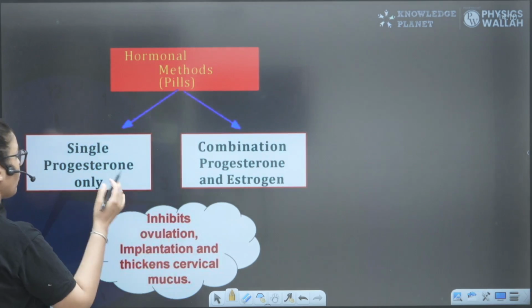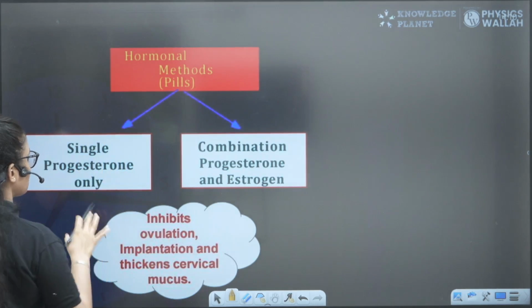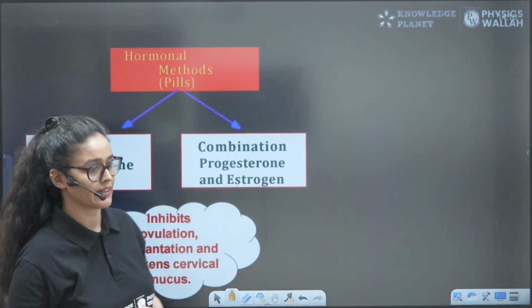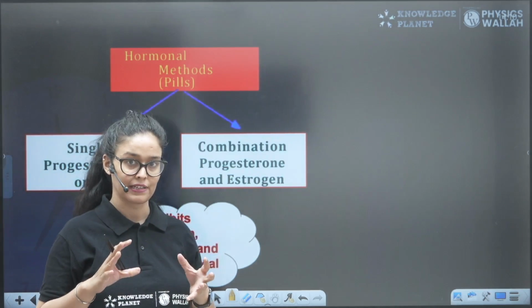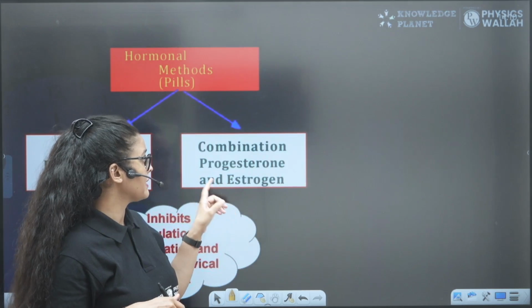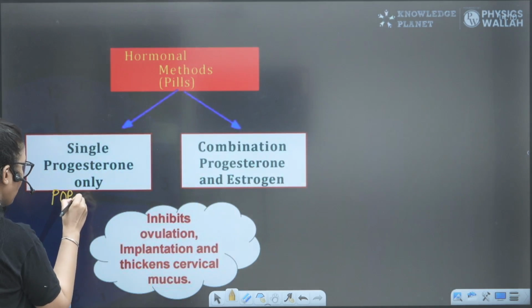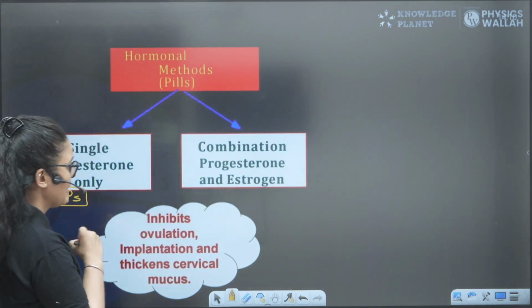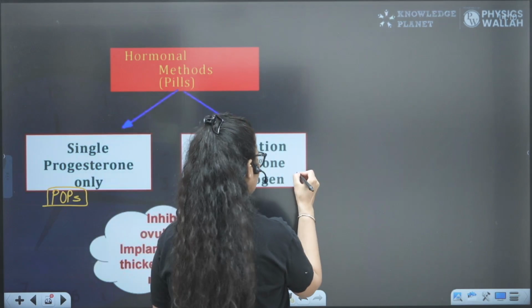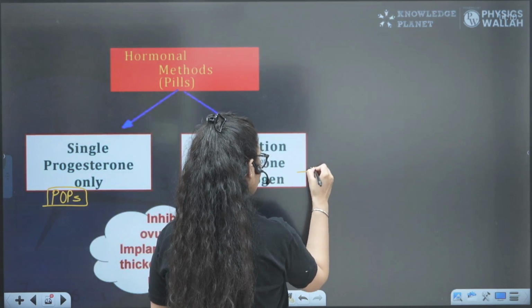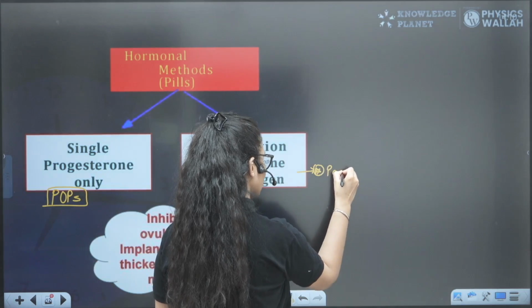They are also known as progesterone-only pills, meaning they have only progesterone in them. The other type is the combination pill. The progesterone-only pill is also called POPs, and the combination contains progesterone as well as estrogen.